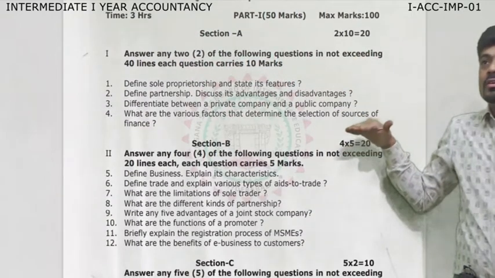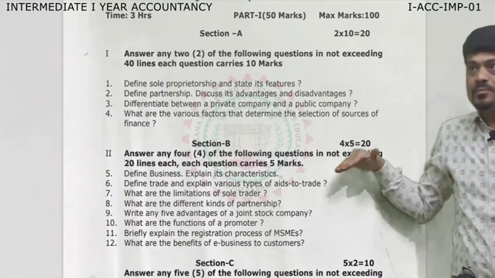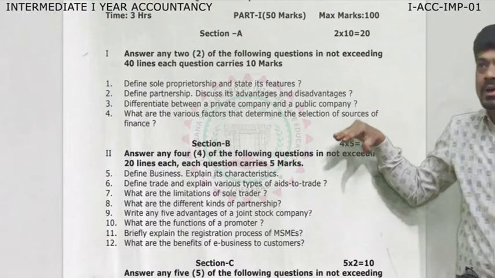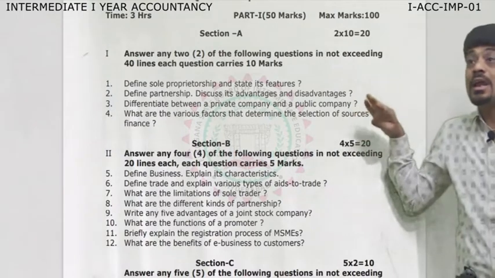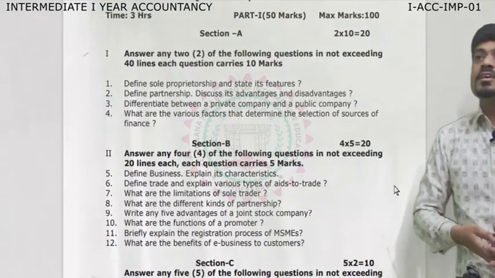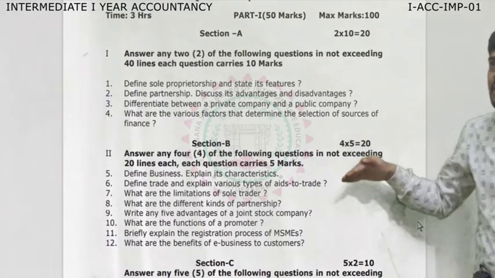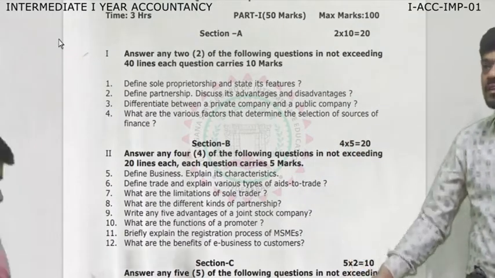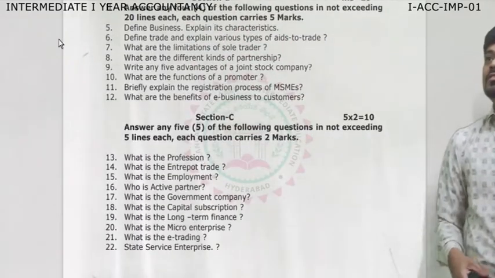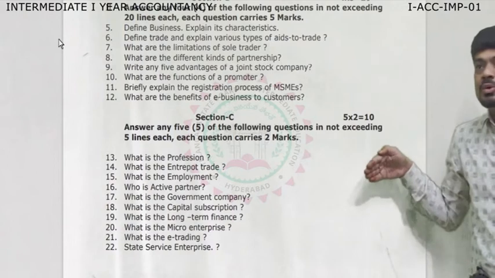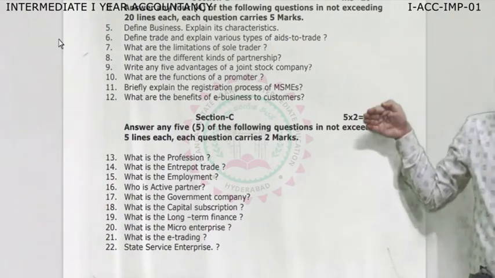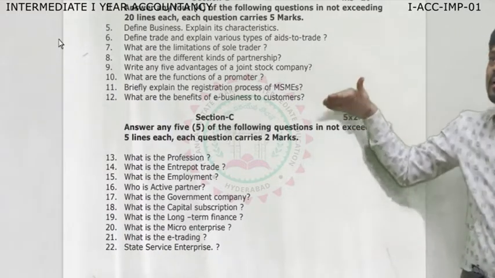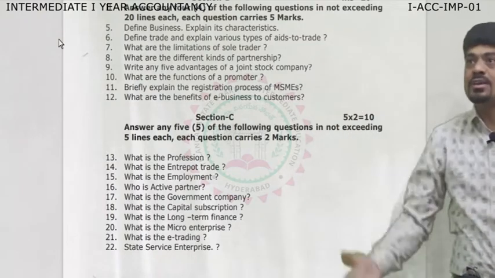question number 5 to 12. That is, if you see how many questions are there: 5, 6, 7, 8, 9, 10, 11, 12. In this you are going to attempt any 4 and each carries 5 marks. These are a few important questions which we'll discuss in detail. And then comes your Section C. In Section C, you are given question number 13 to question number 22, and in this you have to attempt any 5, each carrying 2 marks. This is your Part A, which we are going to see in the upcoming sessions.